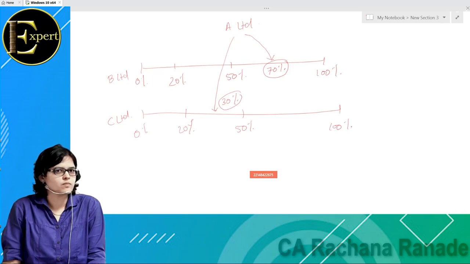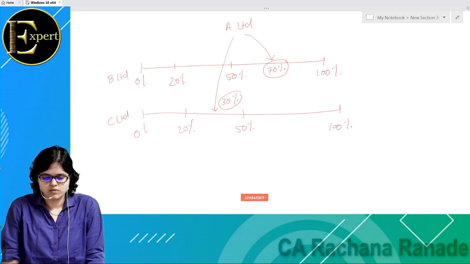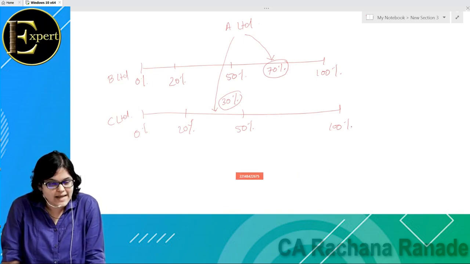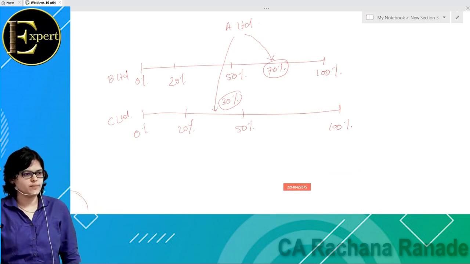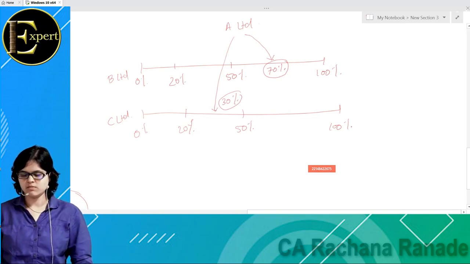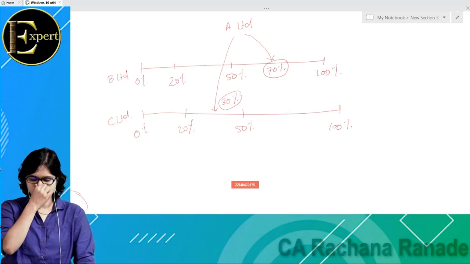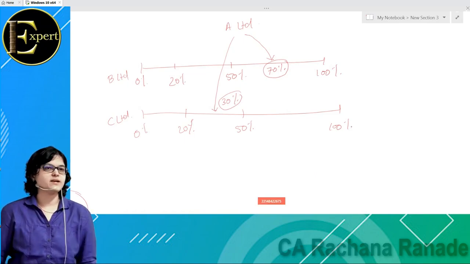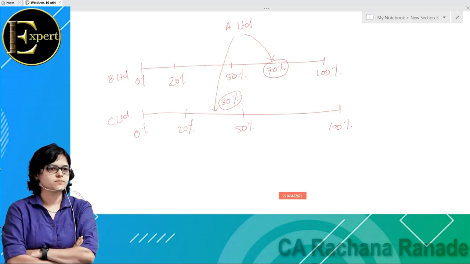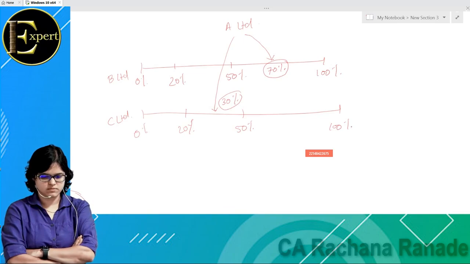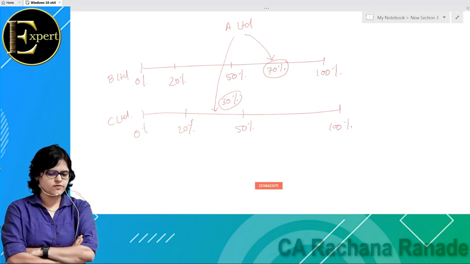And write down: for A Limited, B Limited is its subsidiary, and C Limited is its associate. I hope you're understanding a very basic point, that my subsidiaries and my associates have different names. But a branch will have my own name.